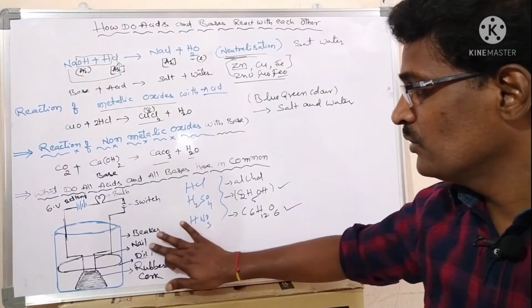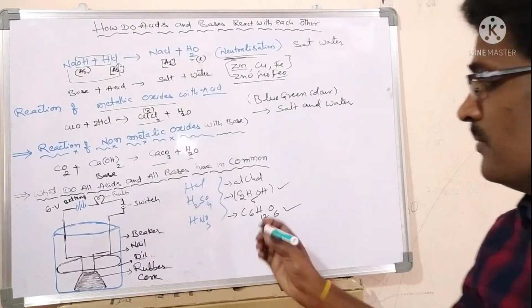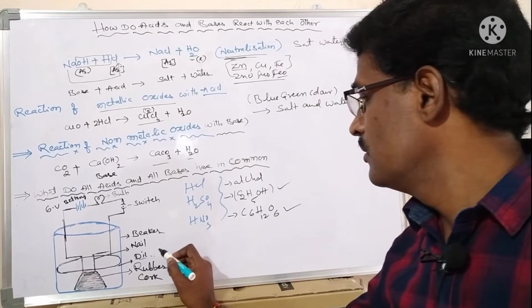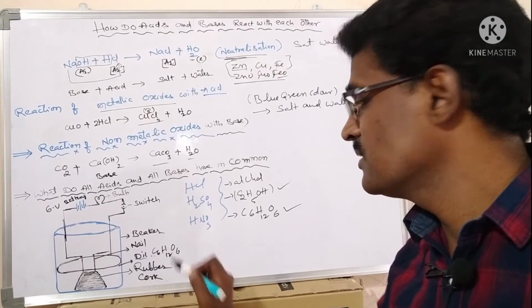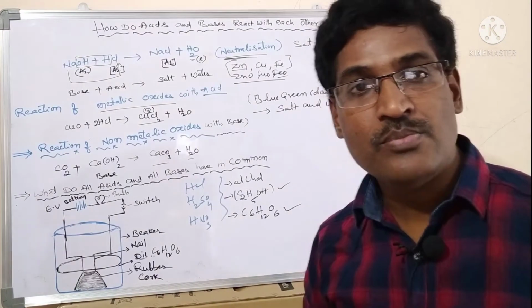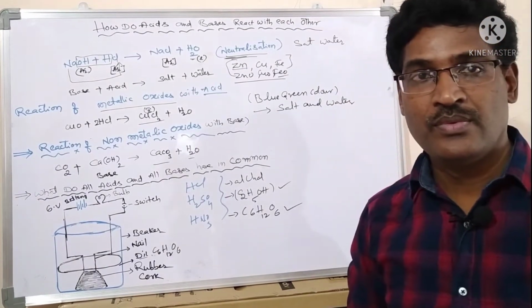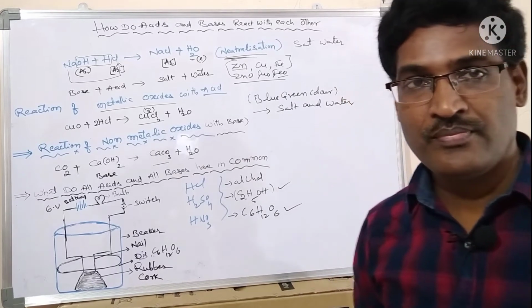Instead of HNO3, I pour in glucose, C6H12O6. Now check whether the bulb glows or not. The bulb does not glow.